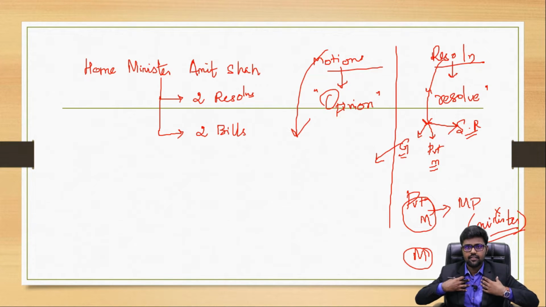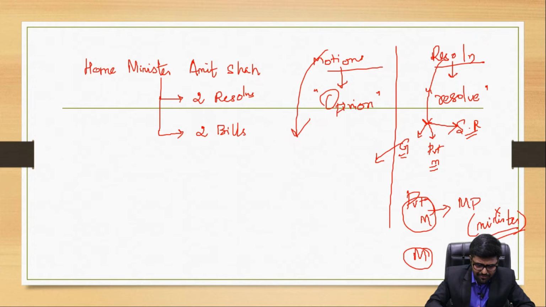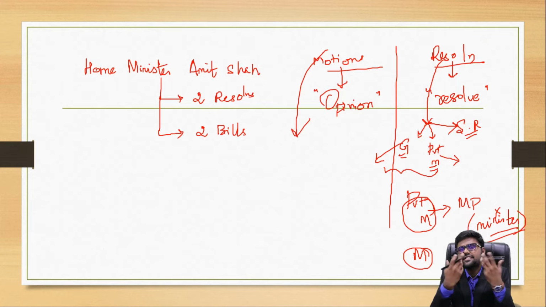If I am a minister and I pass a resolution, it becomes a government resolution. If I am a private member and I pass a resolution, it is going to be a private member resolution. Both things are done. Now, you might think that if a minister passes a resolution, it will be binding upon the government. But actually, it is not.